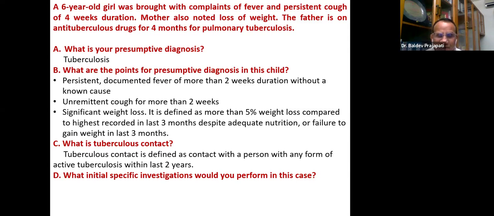If you see the National Tuberculosis Elimination Program, the first investigation should be chest X-ray. Of course, I will say CBNAAT and others are not wrong, but the first should be the chest X-ray.